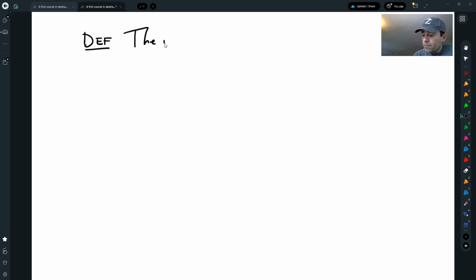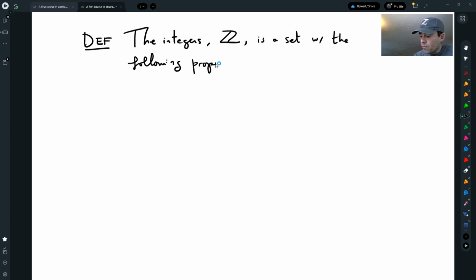So the integers, which we write as this blackboard Z, like in my hat, you see it. It's a set with the following properties. Now, there are several axiomatic definitions of the integers. This is one such axiomatic definition. You can find others like the Peano axioms. These are close to the Peano axioms, but you can find other axioms that define the integers. These are the ones that I usually go by.